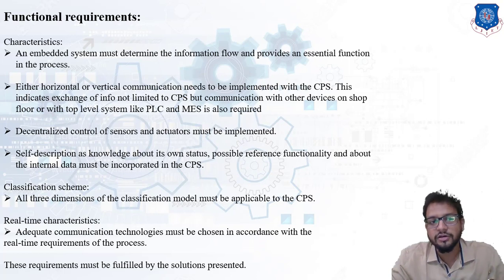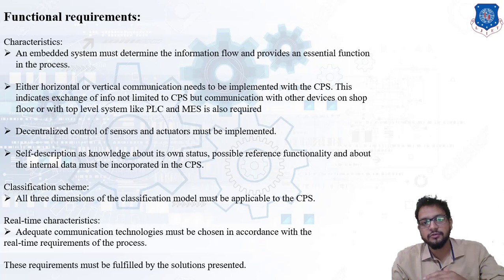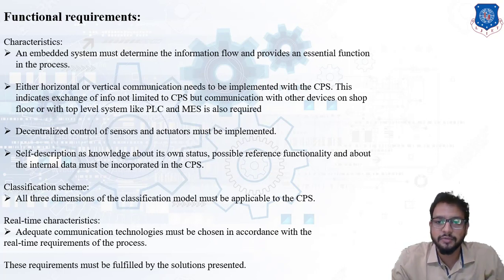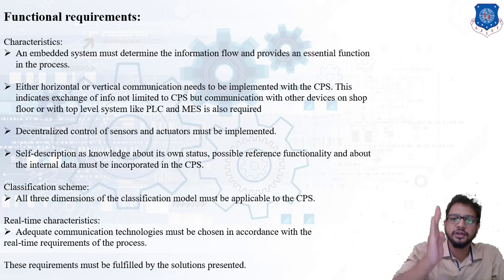The second one is either horizontal or vertical communication, which has to be implemented in a cyber physical system. What does this indicate? As we know, the automation pyramid has layers. The first layer was the field device, then comes the PLC, that is programmable logic controller, then comes the MES, then comes the ERP, enterprise resource planning. That was the flow of information in a vertical direction, which was called vertical integration.